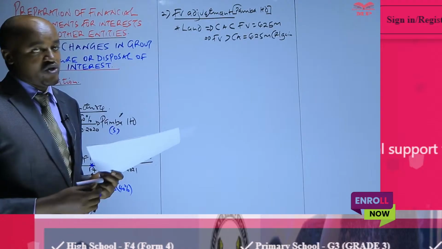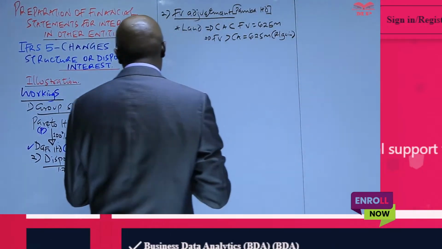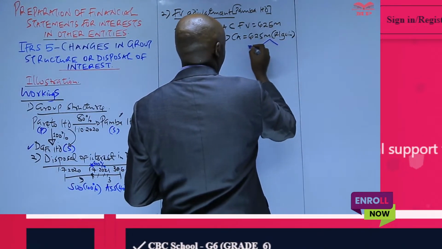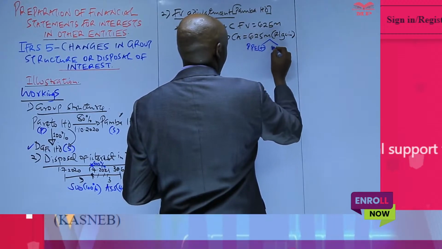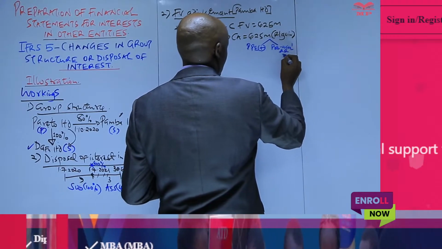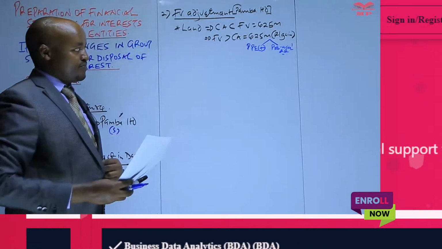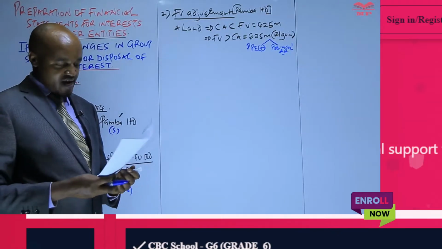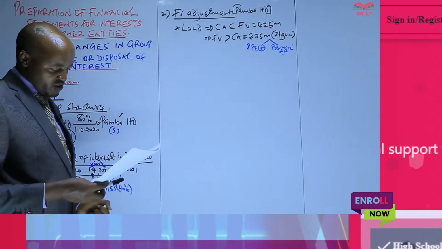And this particular revaluation gain which occurred on the date of acquisition was not accounted for by PABA. So in preparing the consolidated statement of financial position, number 1, we add it to the group PPE, and number 2, we treat it as a pre-acquisition revaluation reserve. In computing the goodwill on acquisition, that will be one of the components of the net assets of PABA Limited. So I think we have that particular information there.